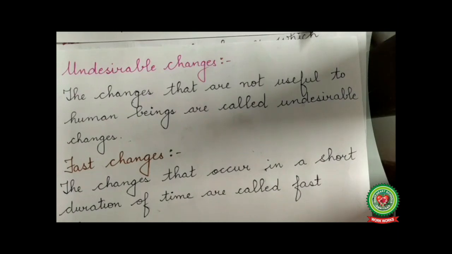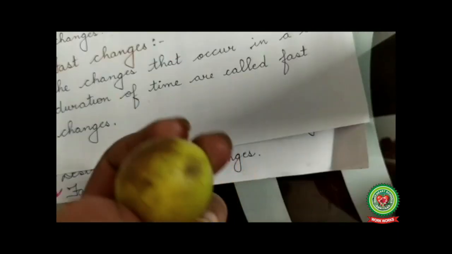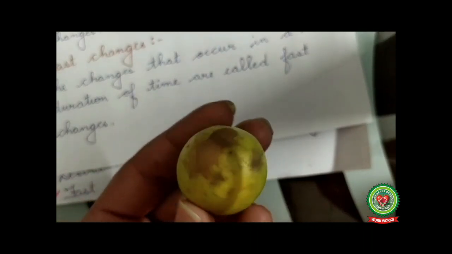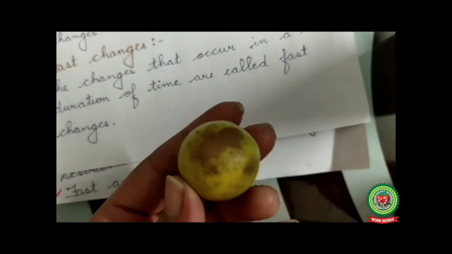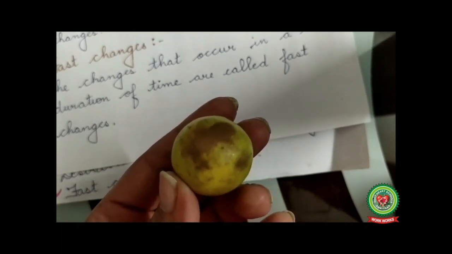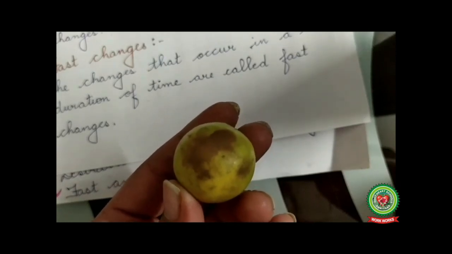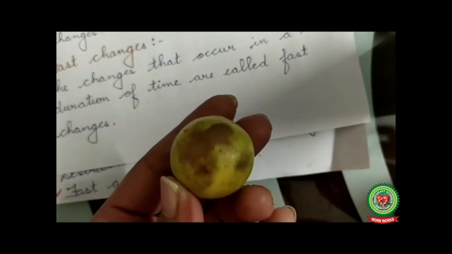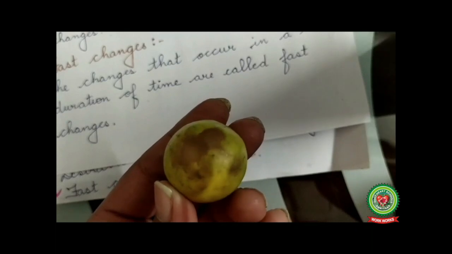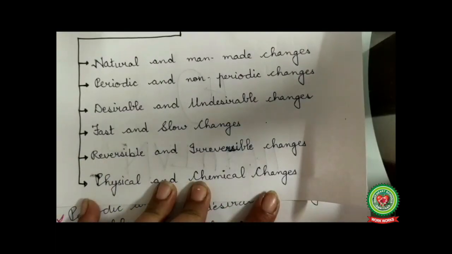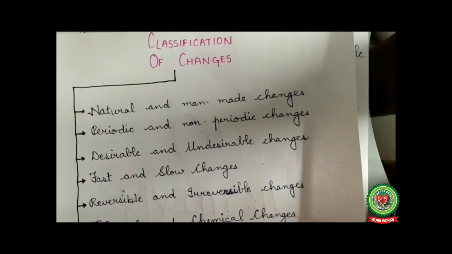Now let's discuss some more examples of undesirable changes. Students, in the starting we have discussed this change. This was a natural change. Is it required? Is it useful to us? No. So this rotting of lemon is also an undesirable change. Next is fast and slow changes. Let's discuss this also with the help of examples.